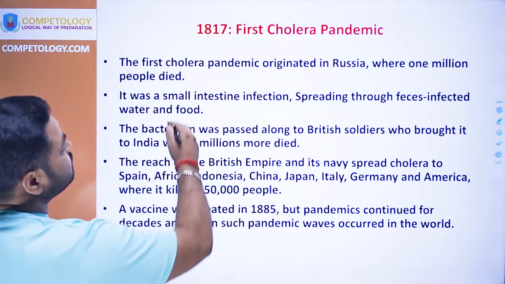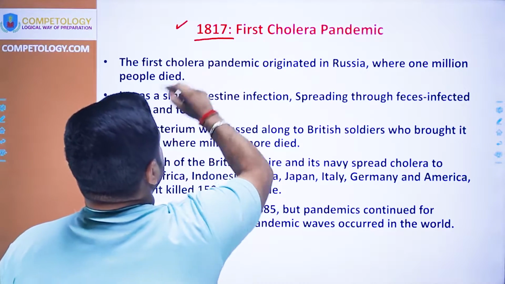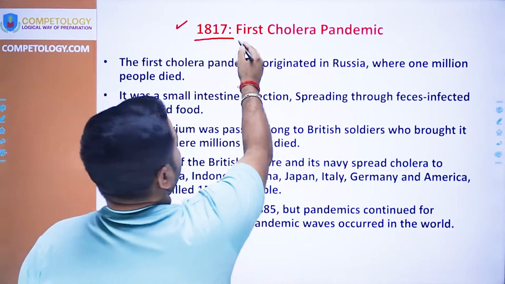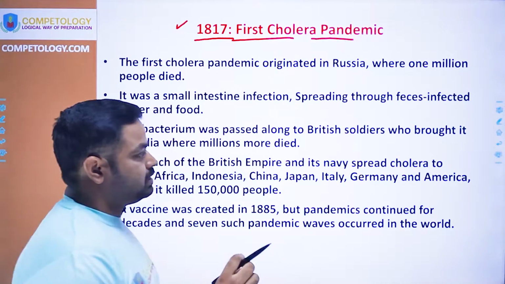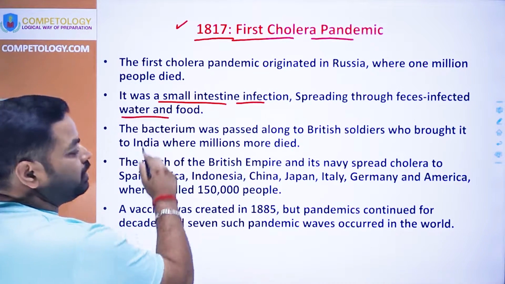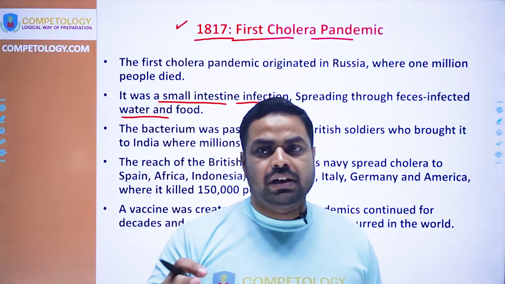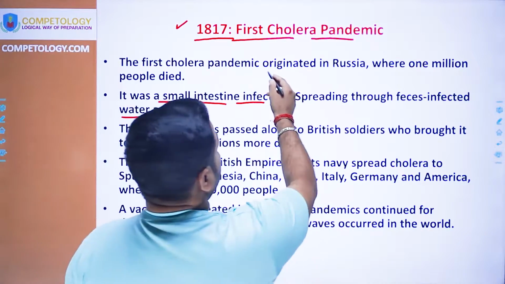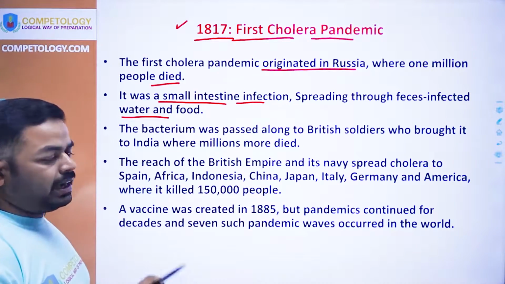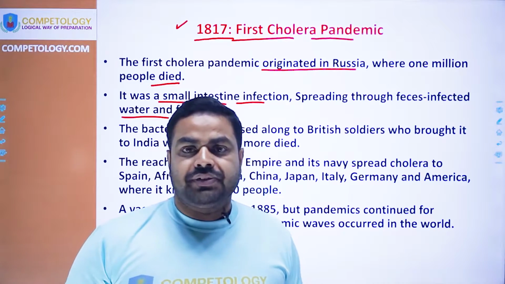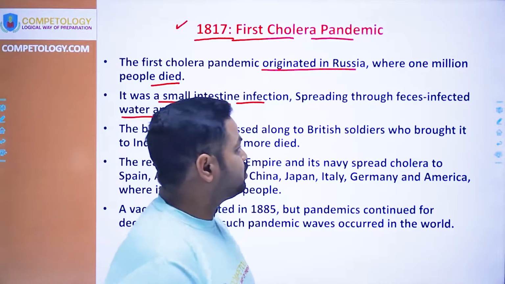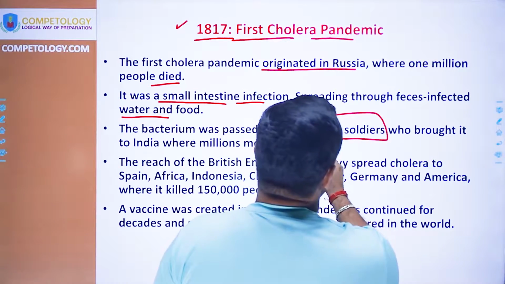Now let us see the history of the pandemics. The first pandemic, in 1817, was the first cholera pandemic. It was a small intestine infection that spread through rats, infected food and dirty water. It originated in Russia, where 1 million people died, and crossed the border of Russia and reached Britain through the British soldiers.